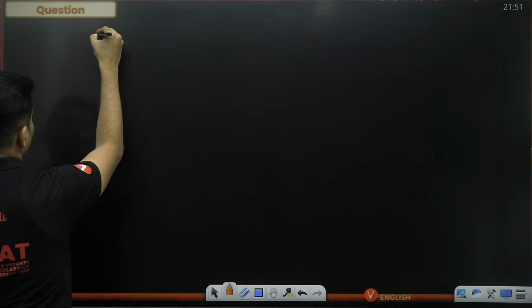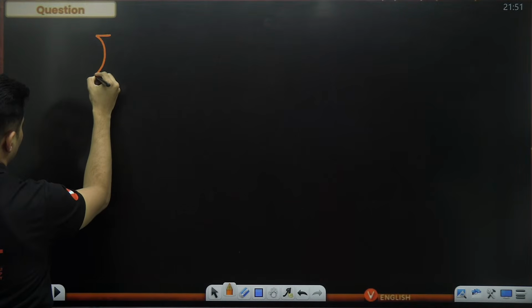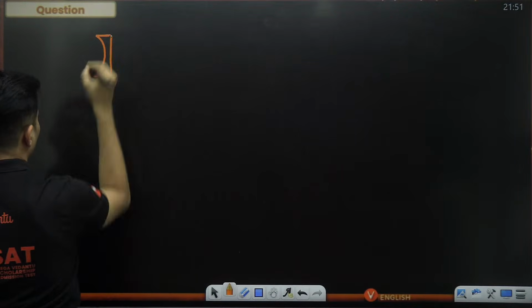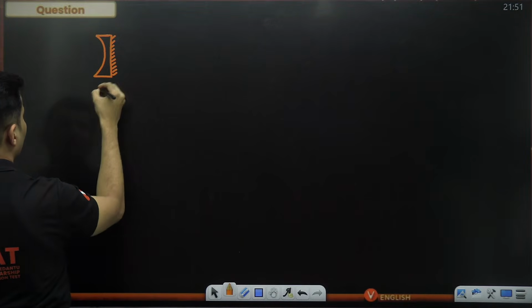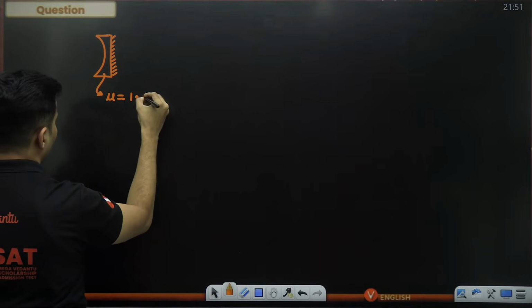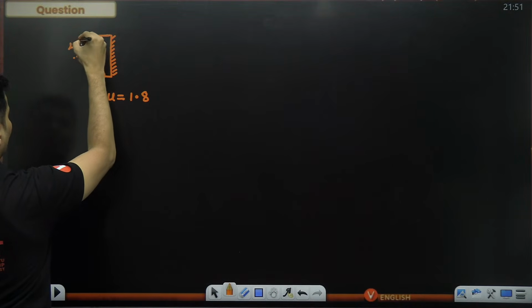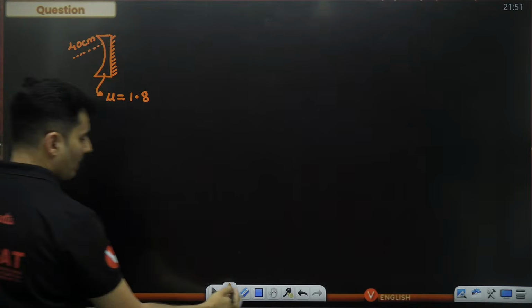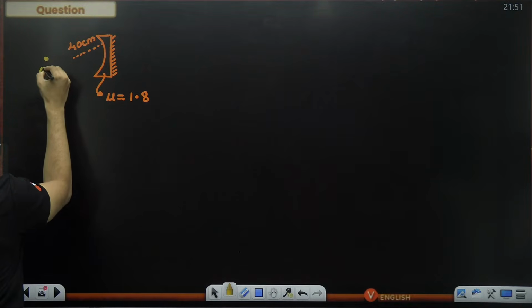Imagine this. There is a plano concave mirror. Refractive index mu is 1.8. Radius of curvature 40 centimeters. Question is as follows. The object is placed here.